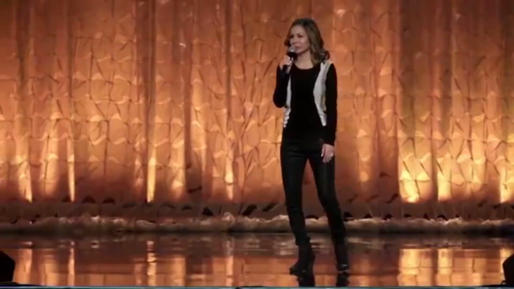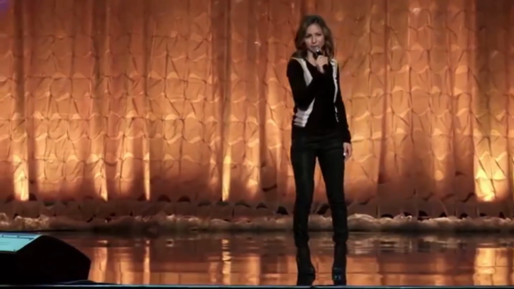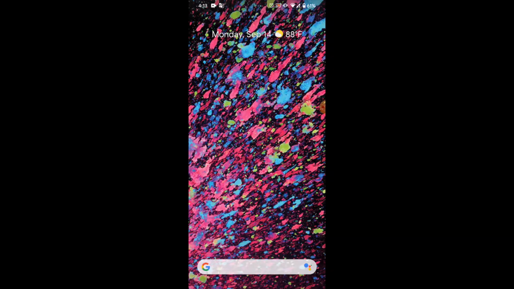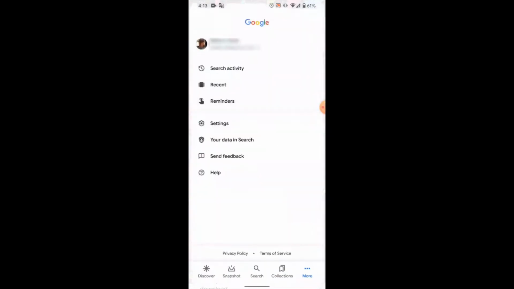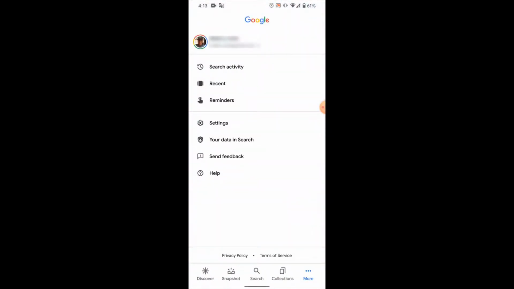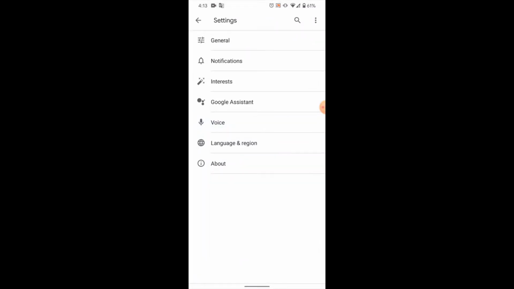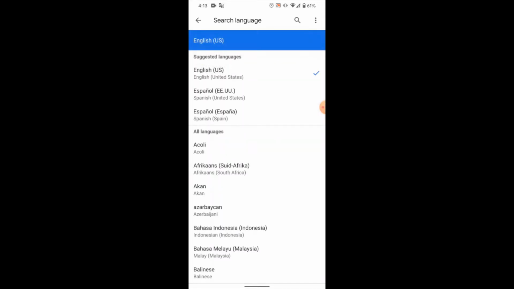Some of you may be like, but Mallory, I'm at such a high level that I'm ready to start using my target language instead of English for Googling things. Well, good for you. Felicidades. But also, here's how you can add that option on your phone. Open the Google app, Google Search. At the bottom right, tap More. Tap Settings, and then tap Language and Region to add a search language. Tap the language you want to see the search results in.